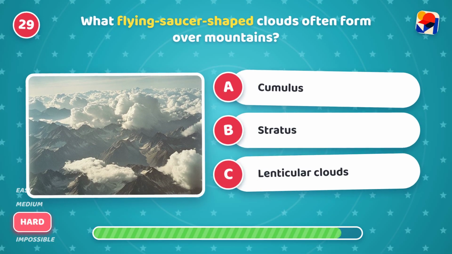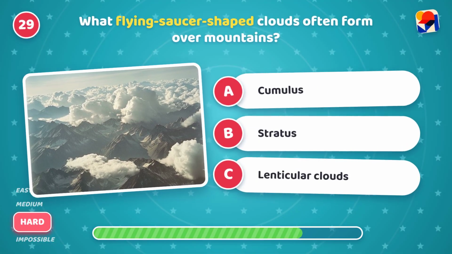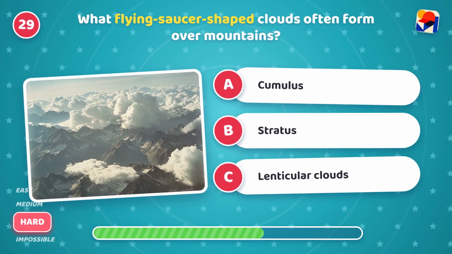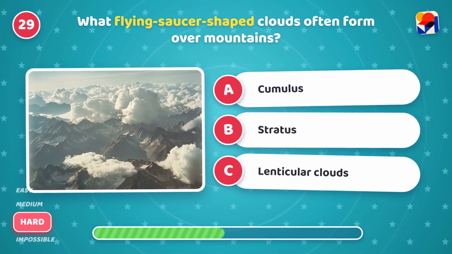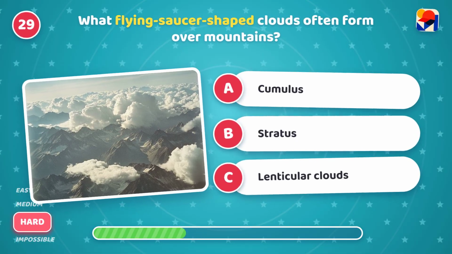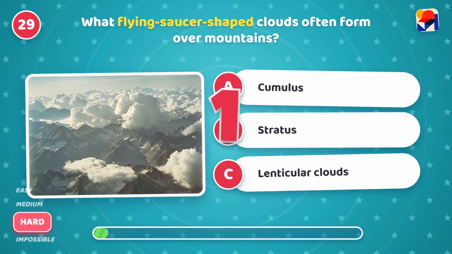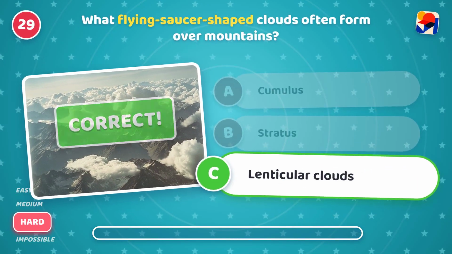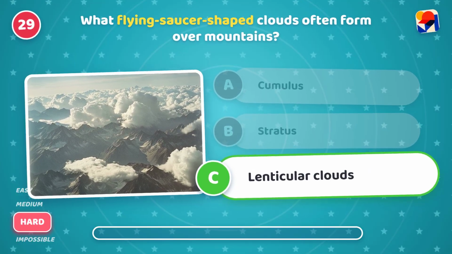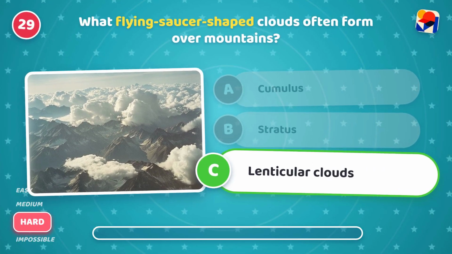What flying saucer-shaped clouds often form over mountains? Is it A, cumulus, B, stratus, or C, lenticular clouds? It's C, lenticular clouds. So cool. They look like alien spaceships.